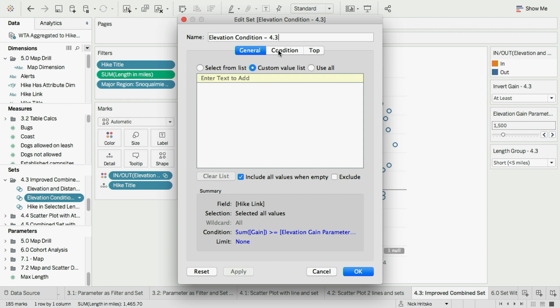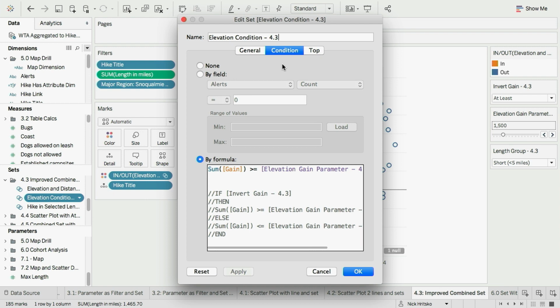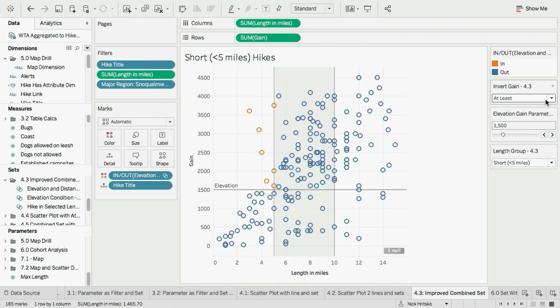And you'll see here, this dialog looks a lot like a filter dialog. If I go to the condition here, I'm actually specifying a calculation that helps Tableau know which items are inside and outside of my set. So it's currently kind of hard-coded to just be above the line. But since that parameter was a Boolean value, we can very easily do a simple if, then, else, where we choose between things above the line and things below the line. Hit apply, dismiss the dialog, and now as I change this value, I can see the hikes that fall into that lower left quartile, or not quartile, but cohort.